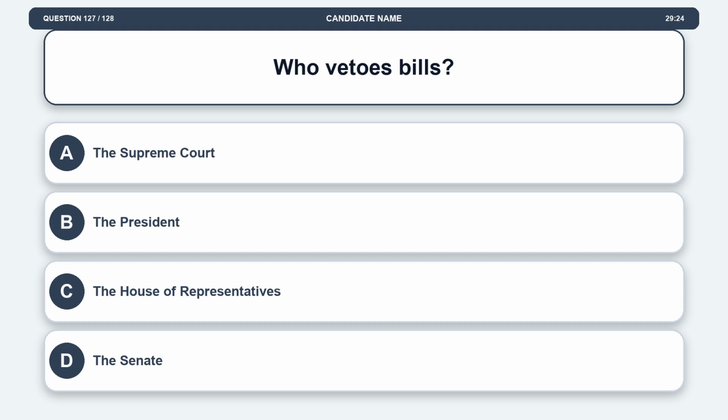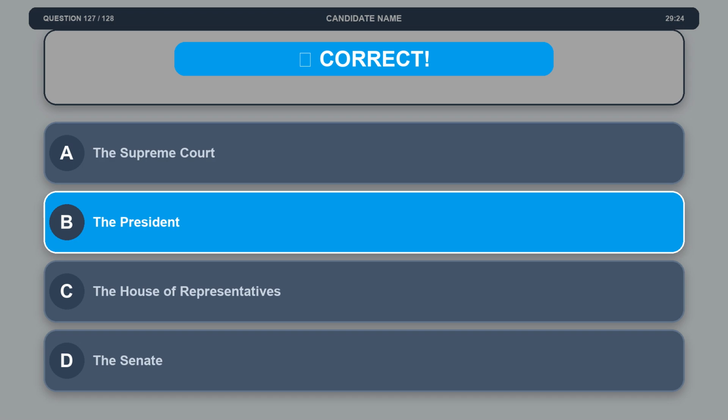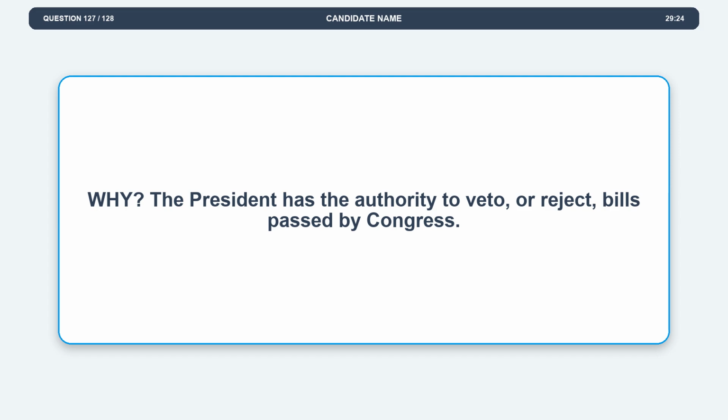Question 127. Who vetoes bills? Option A, the Supreme Court. Option B, the President. Option C, the House of Representatives. Option D, the Senate. The correct answer is option B, the President. Explanation. The President has the authority to veto, or reject, bills passed by Congress.